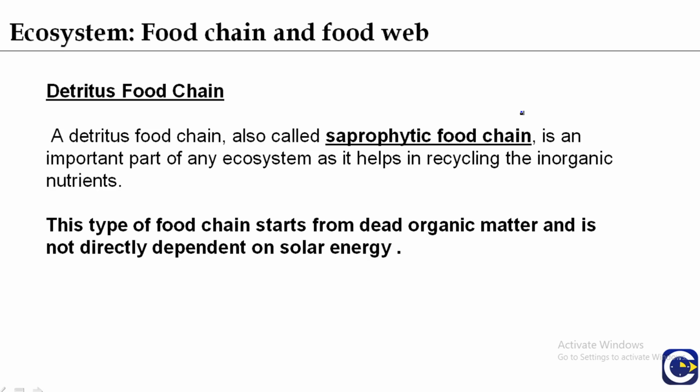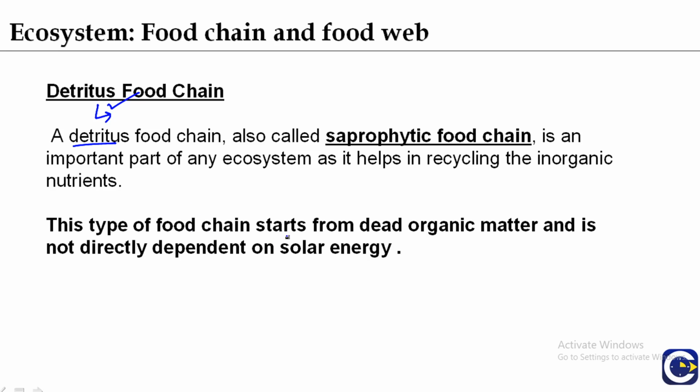Now, detritus food chain. Detritus is the dead remains of plants and animals, and the detritus food chain, also called the saprophytic food chain, is an important part of any ecosystem because it helps in the recycling of the inorganic nutrients. I have already explained the whole decomposition process in a separate video, part 3. You can learn from the part 3 video.